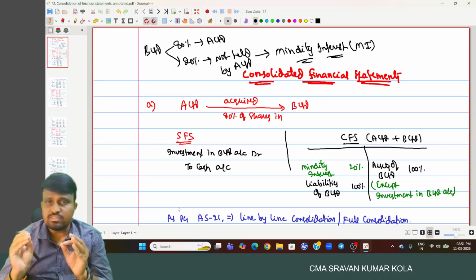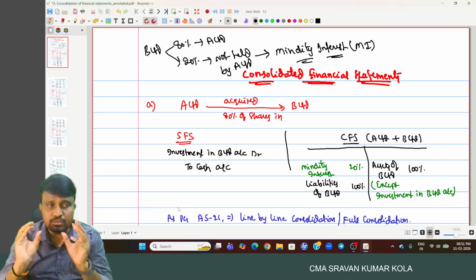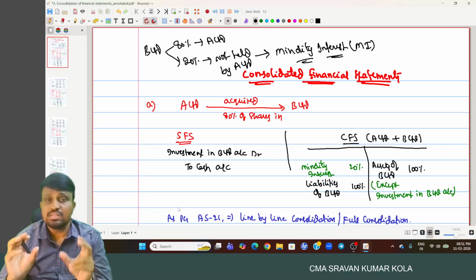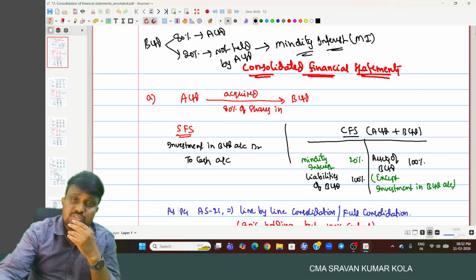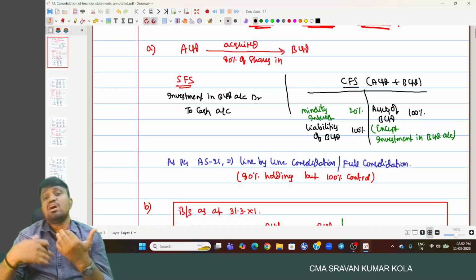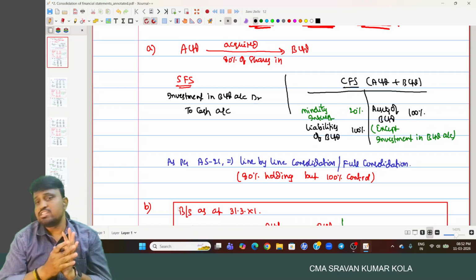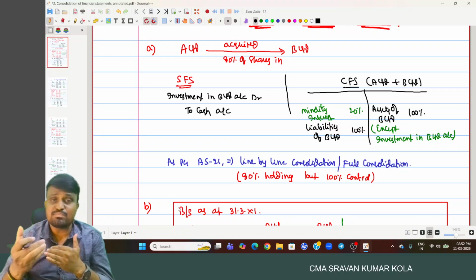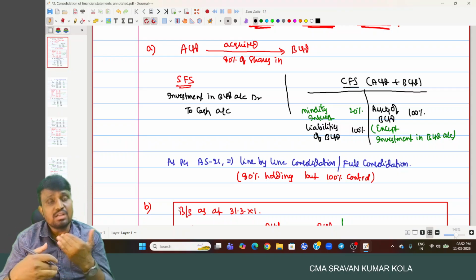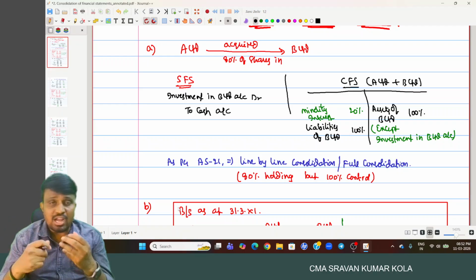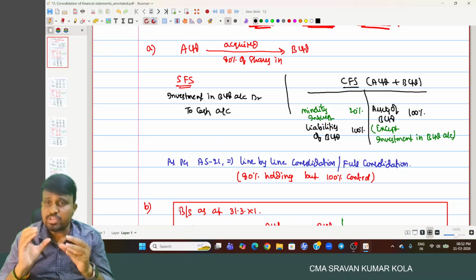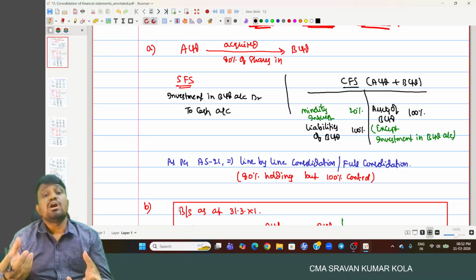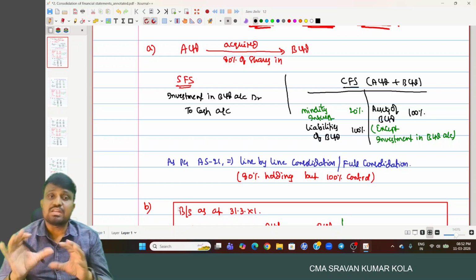These are the simple definitions we require to learn in the consolidated financial statement. And coming to here, how do we prepare the consolidated financial statements and what are the steps we have to follow while doing the consolidation financial statement? Before going to the procedure, first we'll discuss a few examples to understand how we are going to prepare consolidated